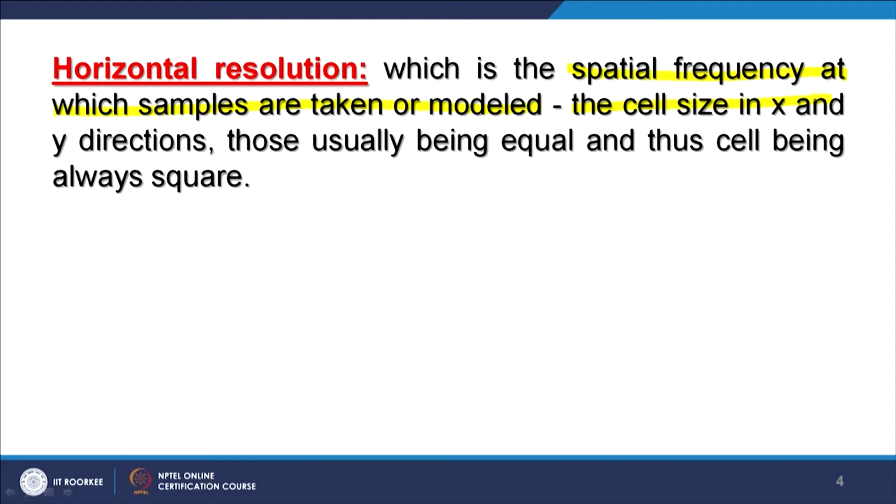And as you know, this is in a raster format, and the cell is always square. So x and y are going to be the same dimensions, whether it is a 10 meter, 20 meter or 100 meter, and this is being equal, and thus the cell is always square. However, remember also that the overall shape of a raster or a grid or a DEM can be either square or